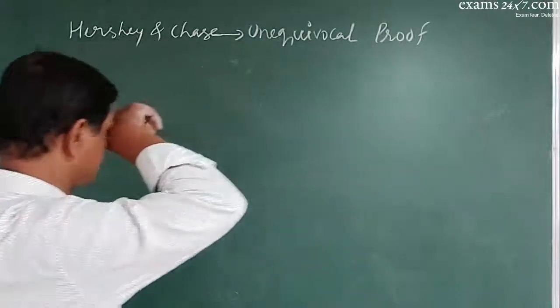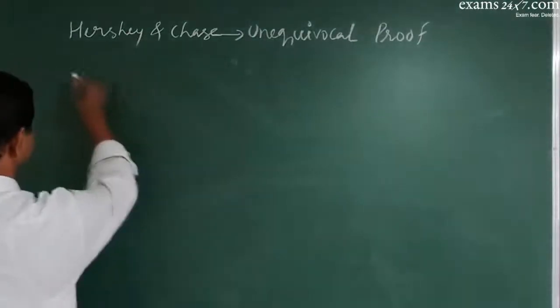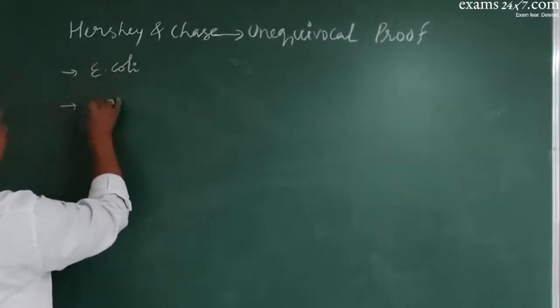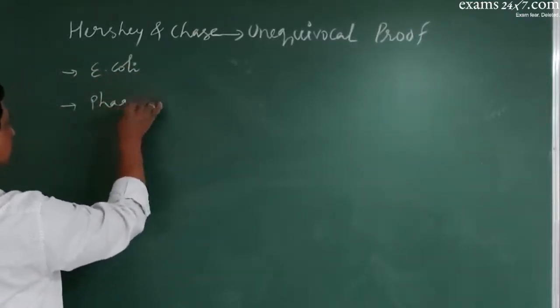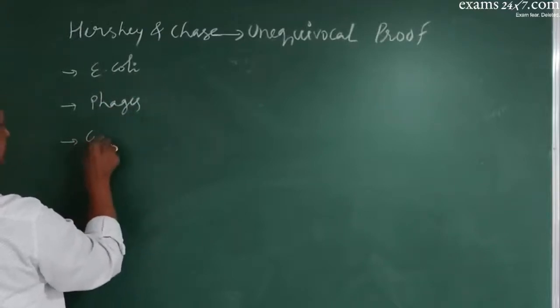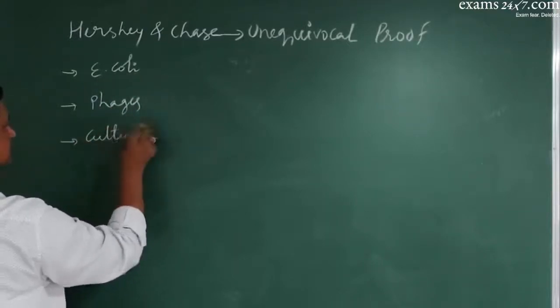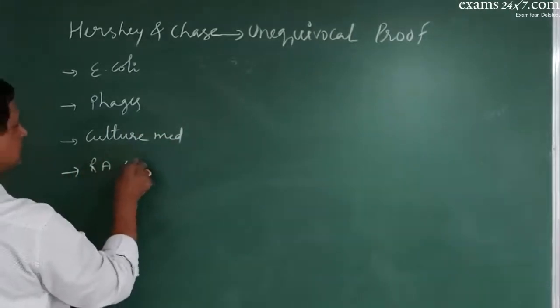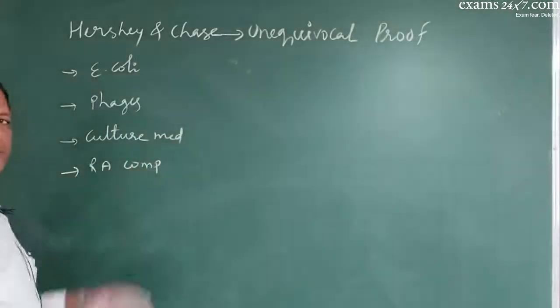How did they do it? See, they used Escherichia coli cells and phages, plus they used culture medium and also radioactive components.